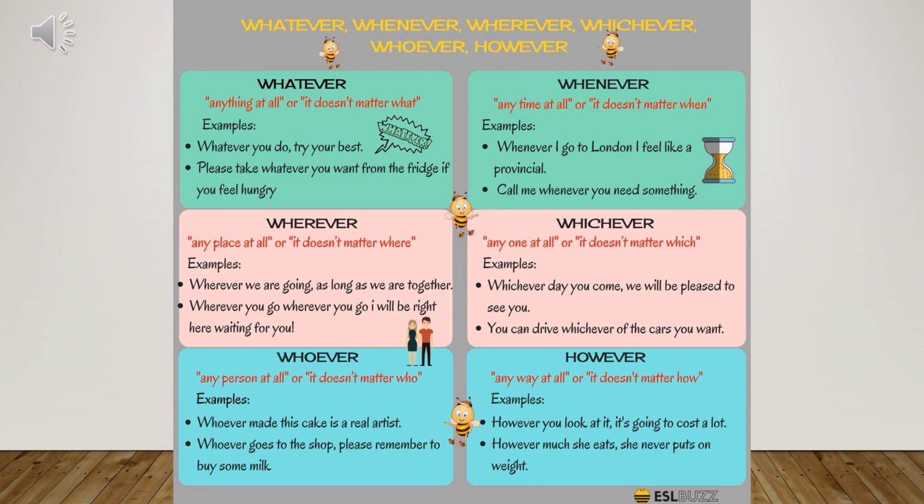And then with whoever, I want to mention that whoever made this cake is a real artist. Okay, the person made the cake. So you are admiring his or her work. But what happens if I say, you can give this cake to whomever you want. Whomever you want. This person will receive the cake. And it doesn't matter who. That's why I'm saying whomever. Right? Analyze their meanings.